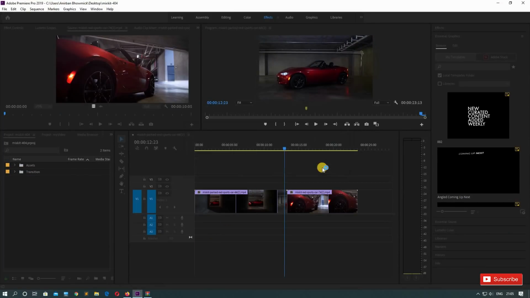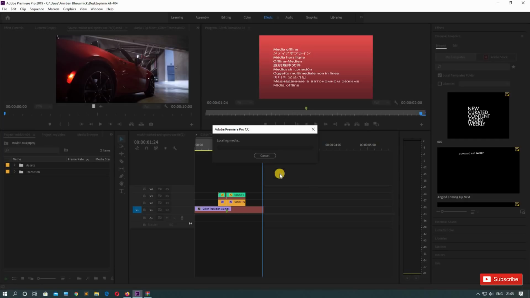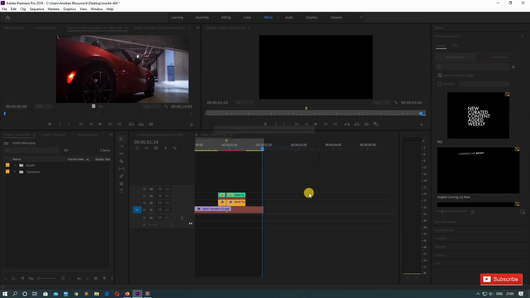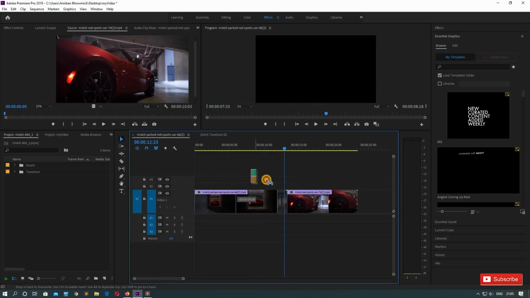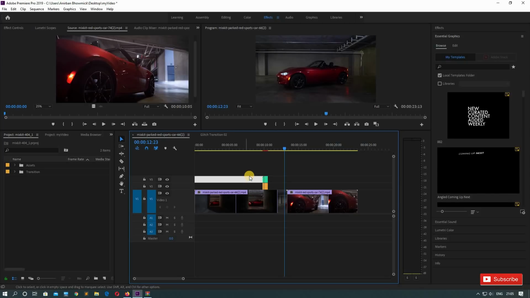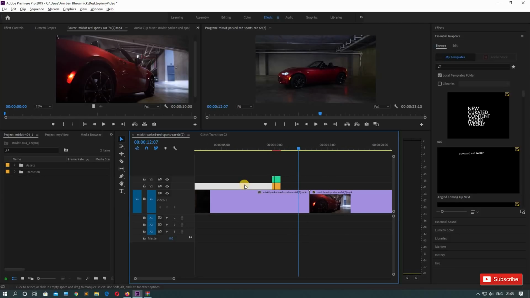Okay, this will take a little time. Okay, so it is done. Now what we need to do, we need to left click on our mouse and select these two parts, the green and the orange part. Now we need to drag it into our own project right here at the very top of this video. Okay, now what we need to do, we need to place it properly in between the two videos so that the transition looks good. Correct?